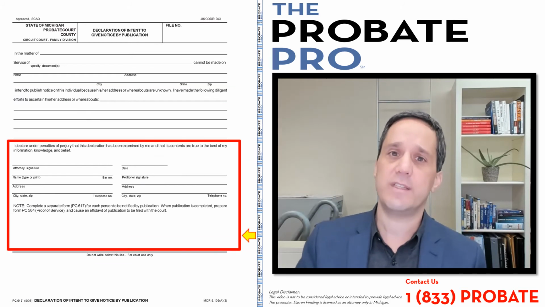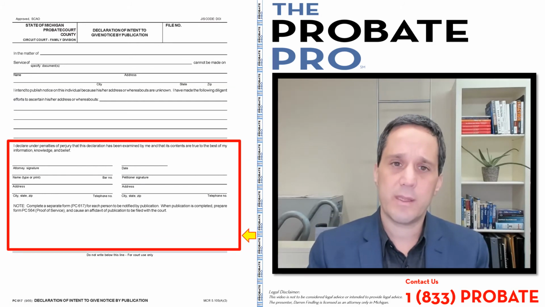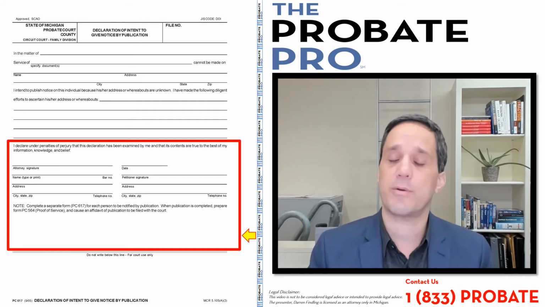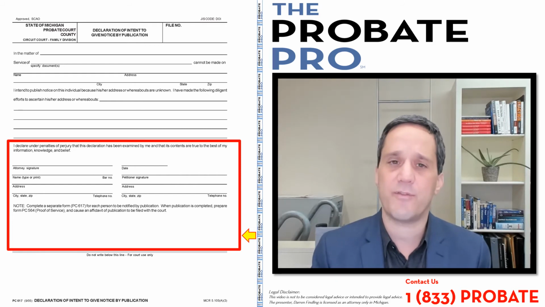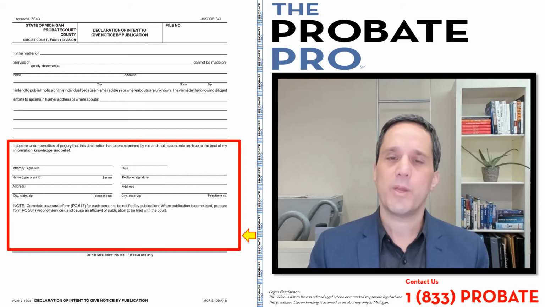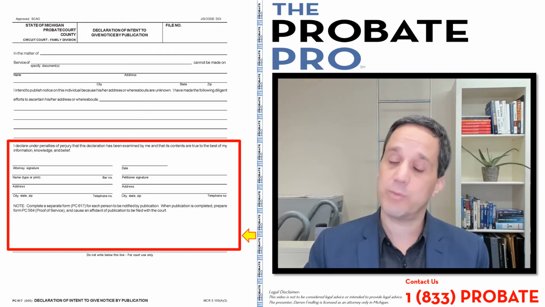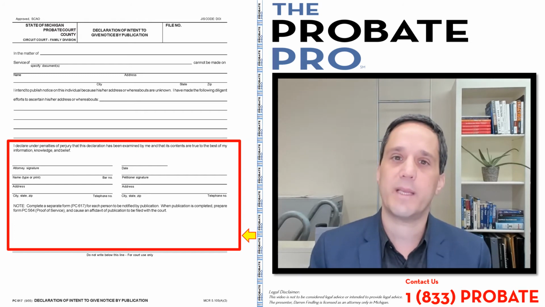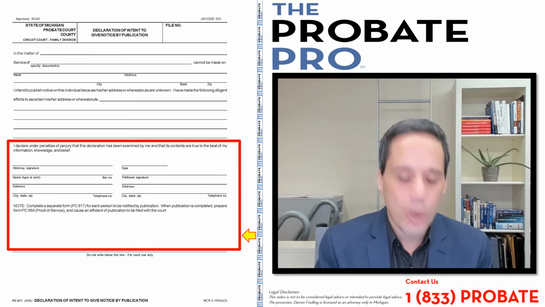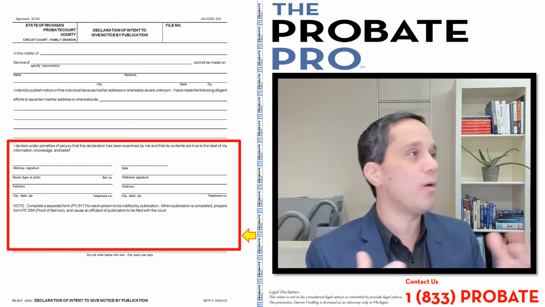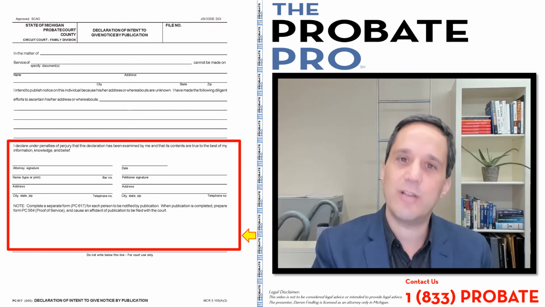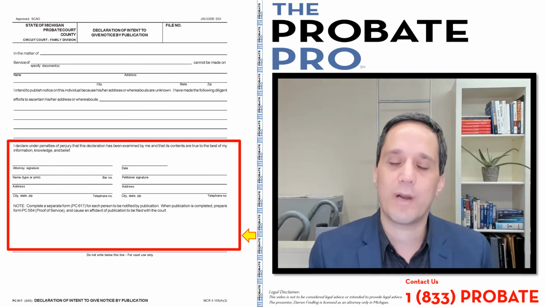With all of these SCAO forms, there is a declaration, and you're declaring under the penalties of perjury that the information has been examined and it's true to the best of your information, knowledge, and belief. Now, you have to be really careful here, because when you publish, we know that most people don't open up a legal newspaper and read it each week and go, oh, I happen to be identified in a legal newspaper, I better go to the courthouse.